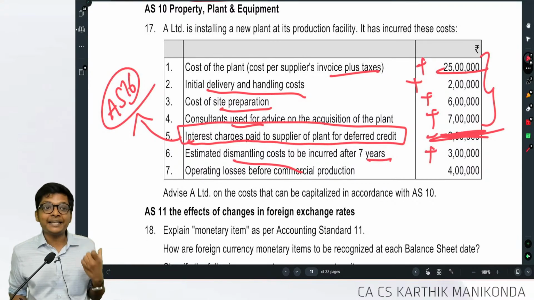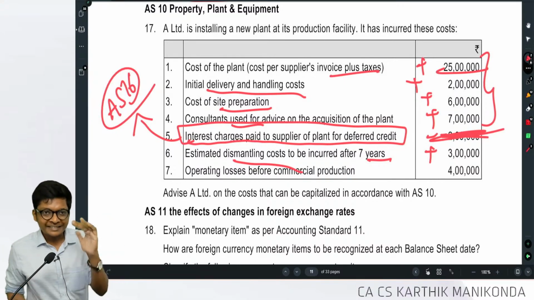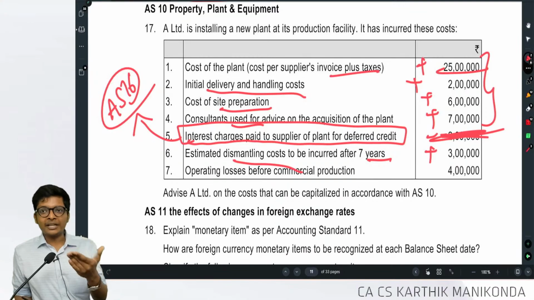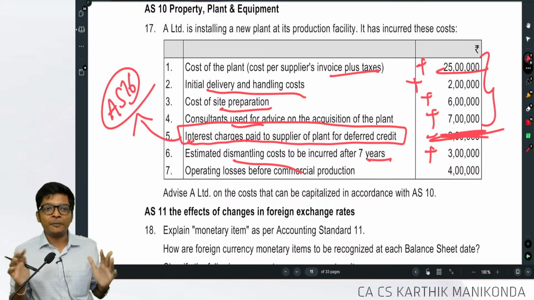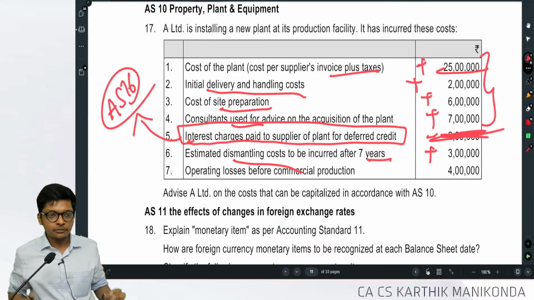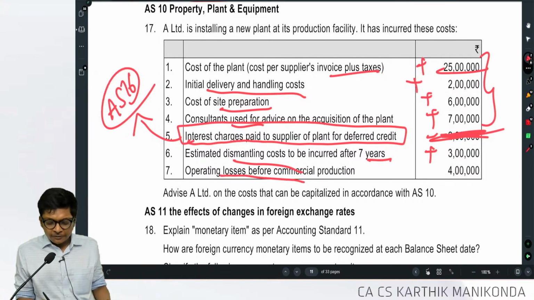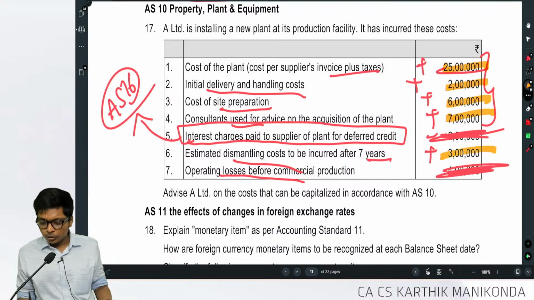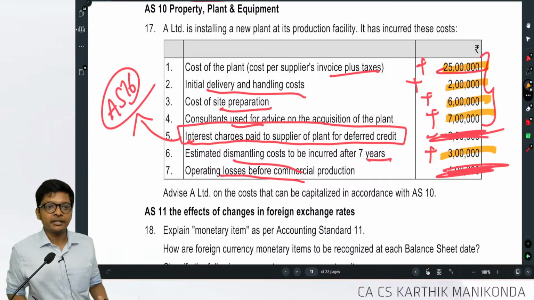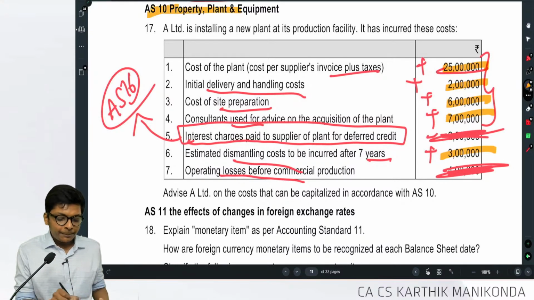Estimated dismantling cost to be incurred after 7 years. Include, I told you, dismantling cost. Sir, present value? No, sir. This is the present value. What's given is the present value. If they give a discount rate, then you do present value. That we know. FM, we are experts. Foundation time value of money also, we are experts. How to discount it. Operating loss before commercial production. Ignore. So, whatever is not struck off, all these things will be included, which is my cost of PPE, guys.